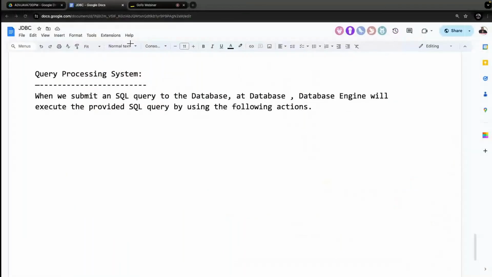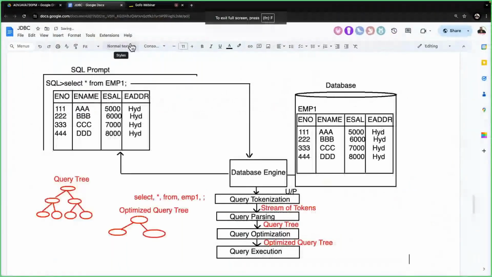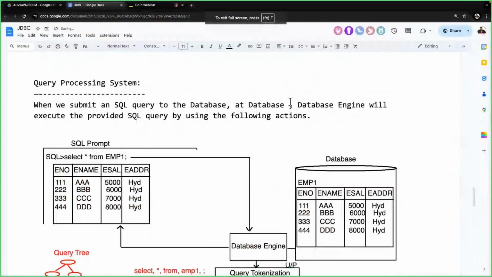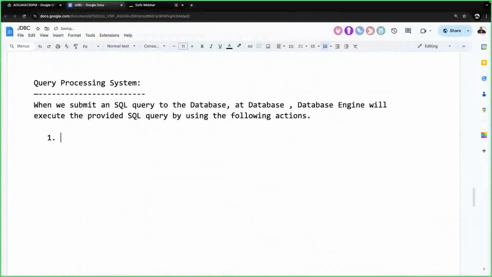Right, now here I have given this diagram. First of all, let me provide the information clearly. Step number one: query tokenization. What will it perform actually?